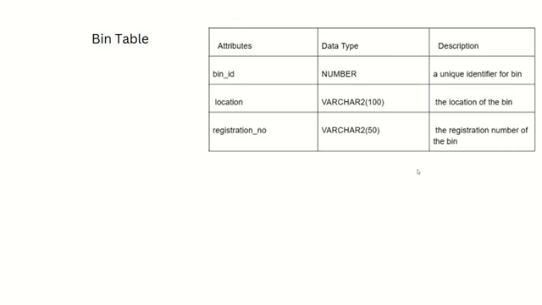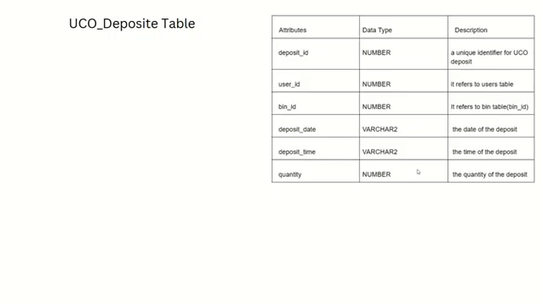In our fourth table we have the bin table. The attributes are bin ID, location and registration number. The bin ID is a primary key. In another table we have the UCO deposit table. The attributes are deposit ID, user ID, bin ID, deposit date, deposit time and quantity. The deposit ID is a primary key, and user ID is a foreign key which refers to the user table, and bin ID is also a foreign key. It refers to the bin table.